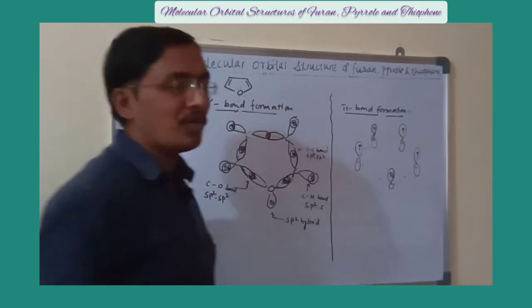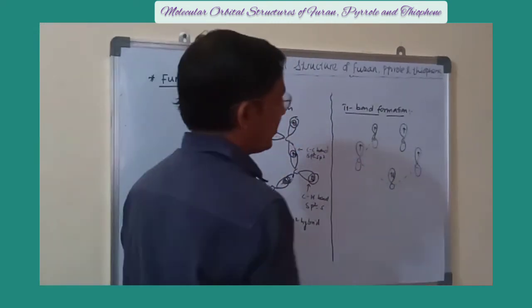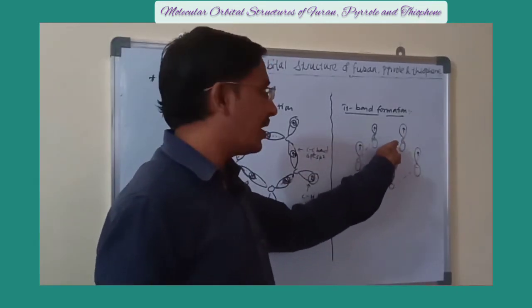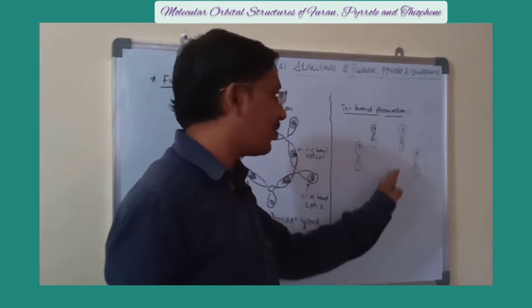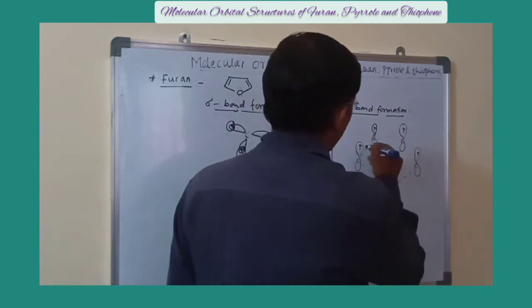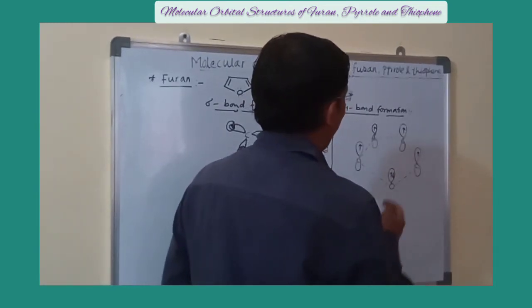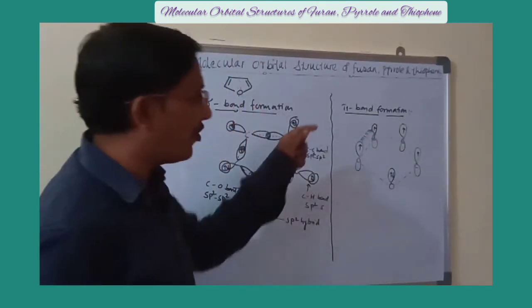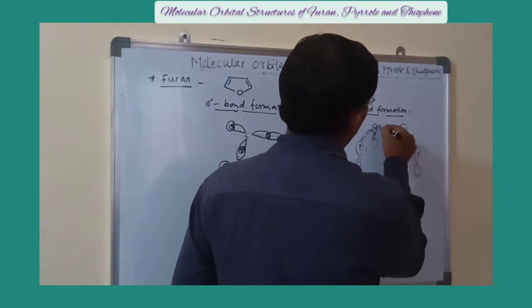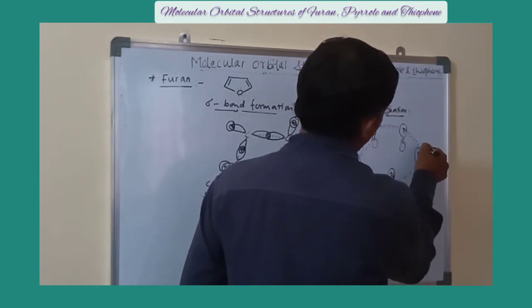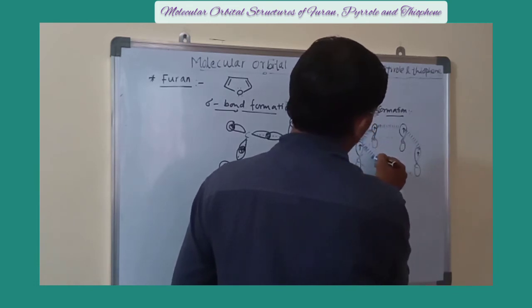If you see the electronic configuration of these atoms, then it is observed that carbon has 1 unhybridized orbital with a single electron and oxygen has 1 unhybrid orbital with a lone pair of electrons. Now what happens with this one? Lateral or sidewise overlapping takes place. This overlapping is always weak as compared to the axial overlapping. Hence, the pi bonds are always weaker compared to the sigma bond.